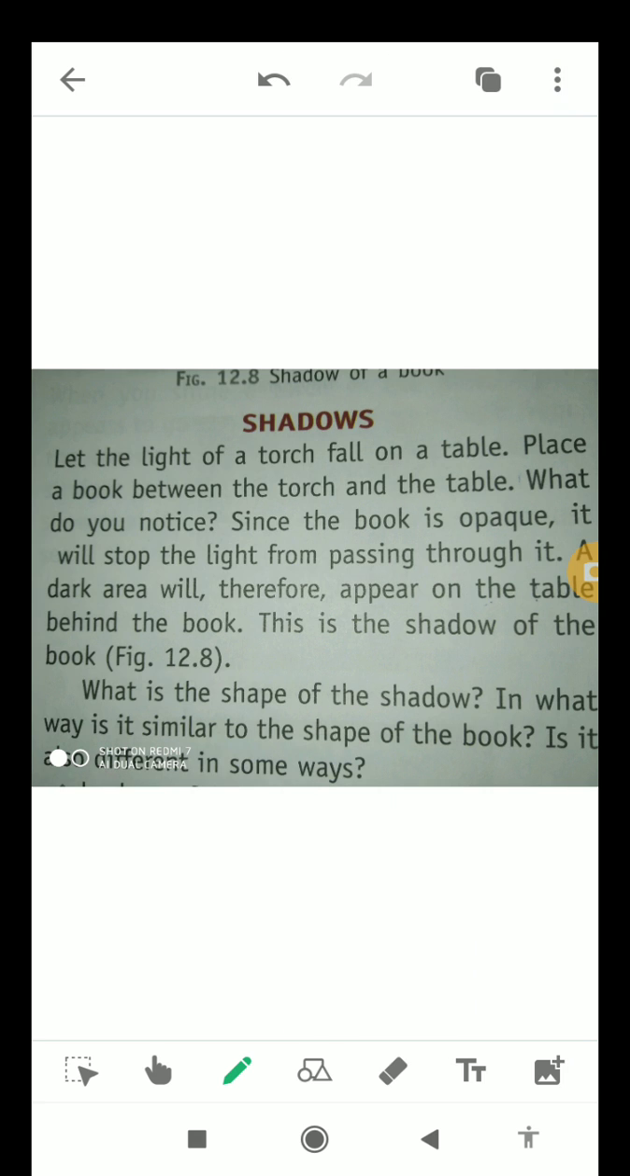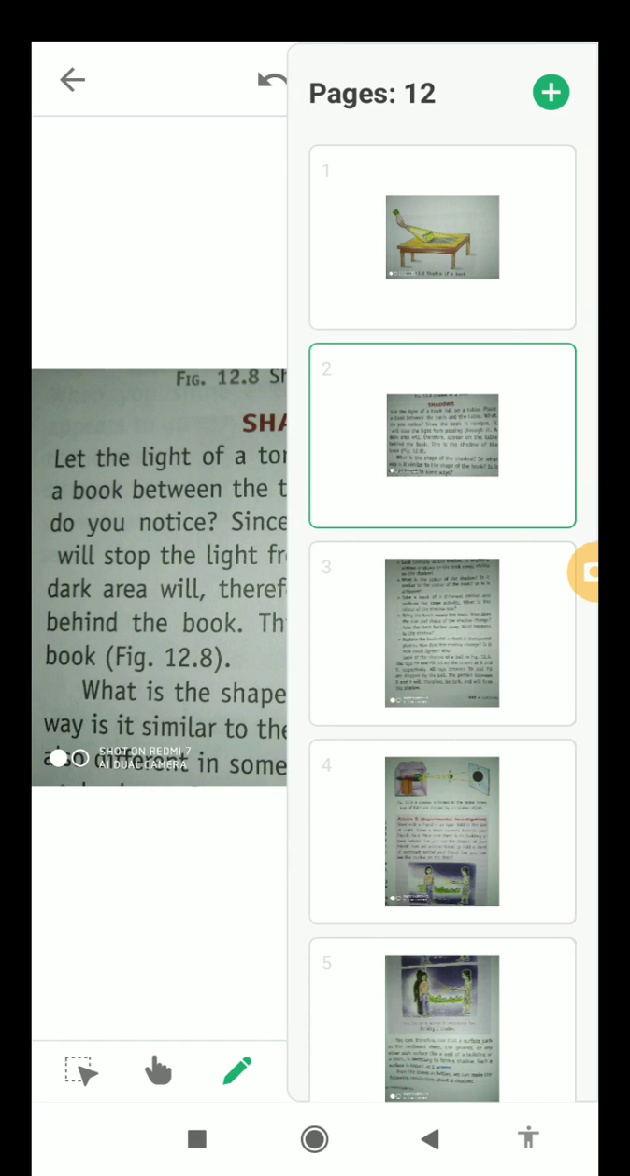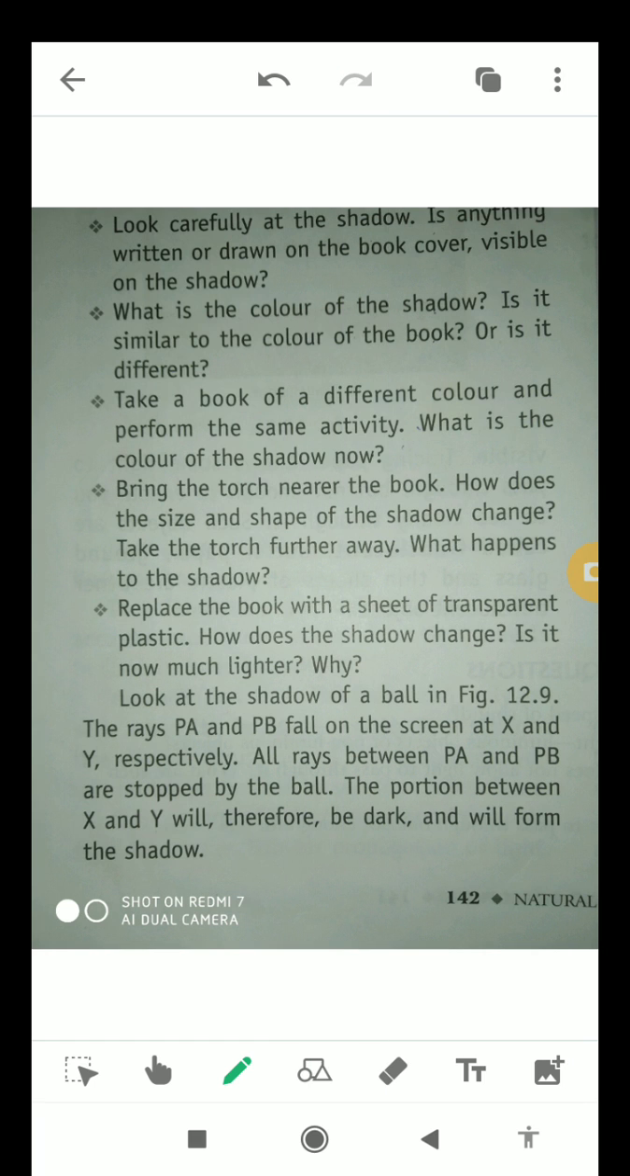Okay students, what is the shape of the shadow now? In what way is it similar to the shape of the book? Is it also different in some ways? Look carefully at the shadow. Is anything written or drawn on the book cover visible on the shadow? What is the color of the shadow? Is it similar to the color of the book or is it different? Take a book of a different color and perform the same activity. What is the color of the shadow now?